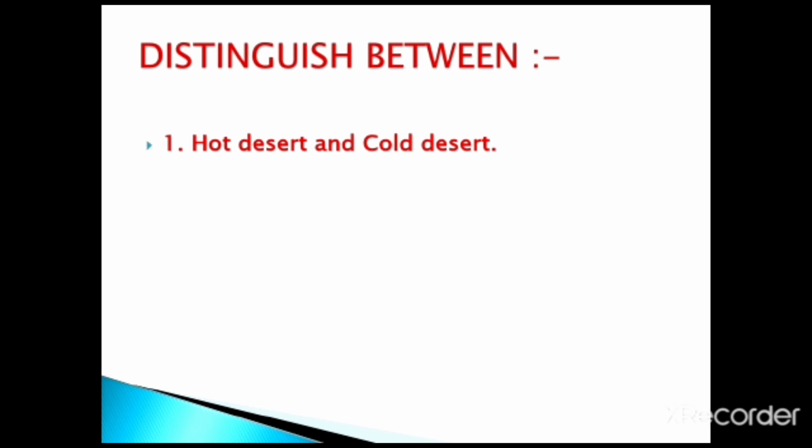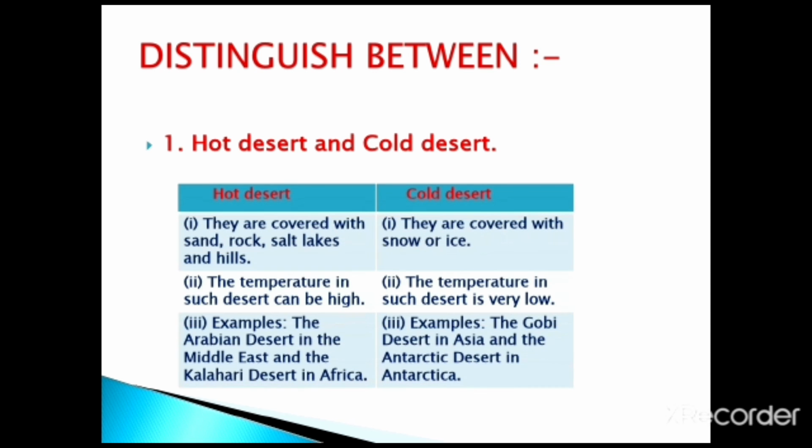The next heading, distinguish between hot desert and cold desert. Hot deserts are covered with sand, rocks, salt lakes and hills. Cold deserts are covered with snow or ice. The temperature in a hot desert can be high, and in a cold desert the temperature is very low.